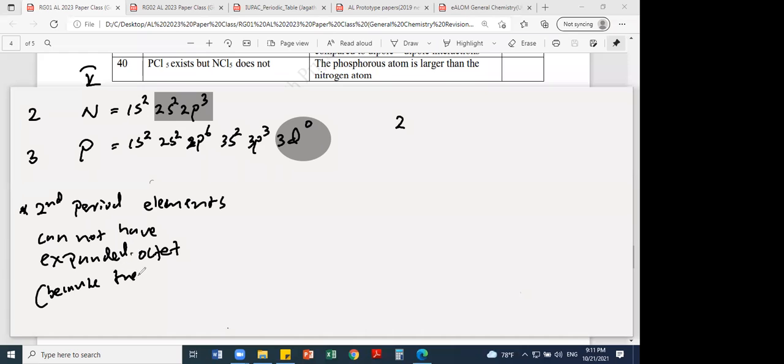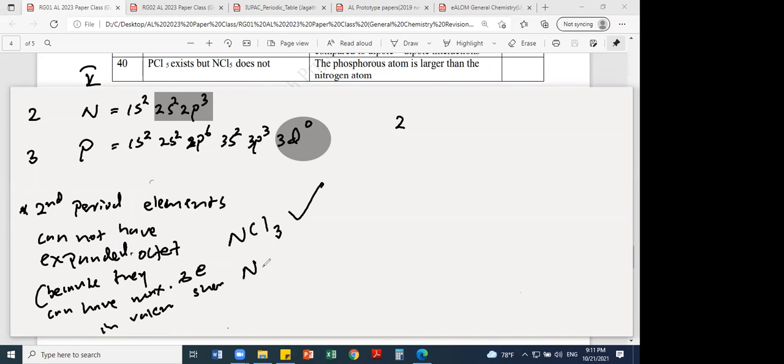Therefore NCl3 can exist, NCl5 can't. That's the reason. But when it comes to phosphorus, phosphorus can have both PCl3 as well as PCl5.